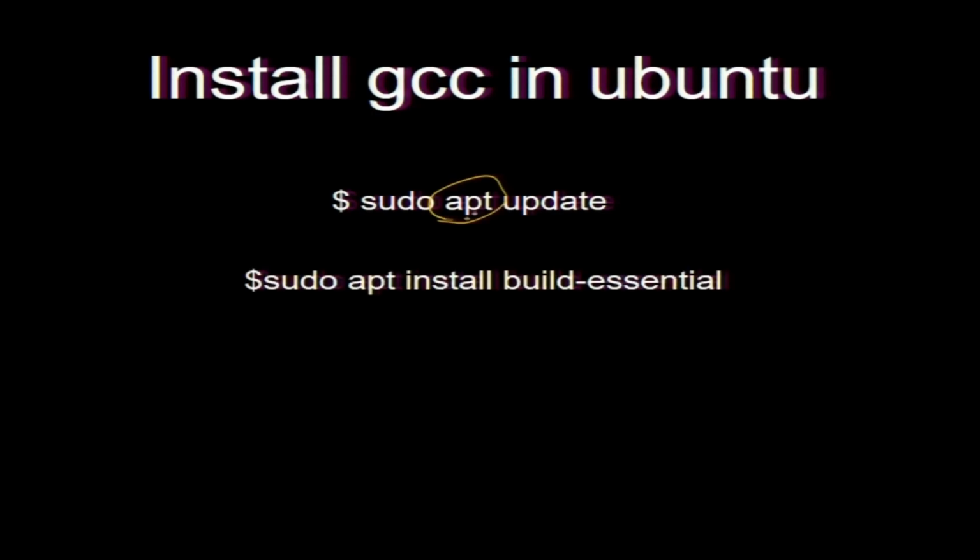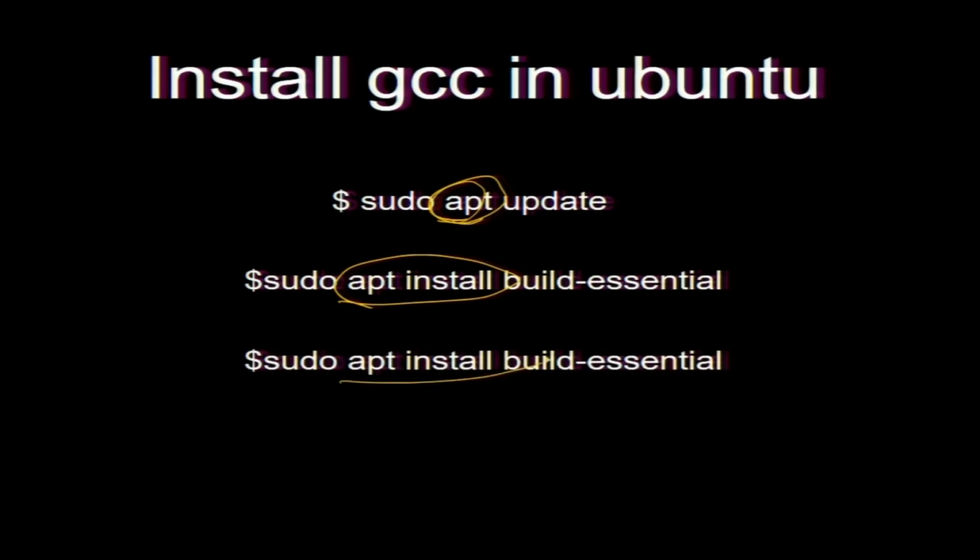Now, on Ubuntu this is called APT. There was brew on Mac, and APT is for Linux. The one I showed you earlier was from scratch, where you are doing it yourself, but APT is a package manager, basically an assistant who can help you install with just one line. Yeah, this is just a copy. So, just one line.